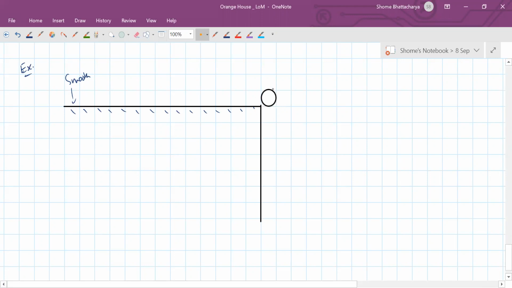So it's a standard smooth fixed pulley, attached to the table. The string goes round the pulley. On this side the string is attached to a block which is sliding on the table, like this.